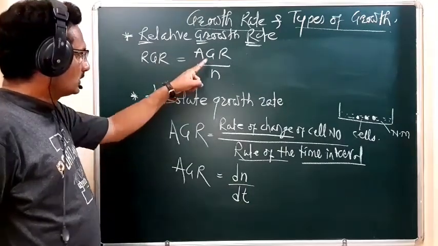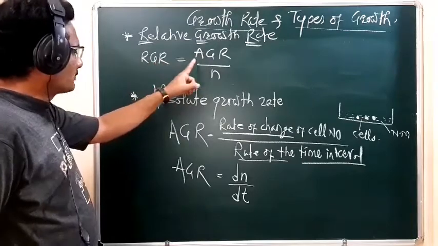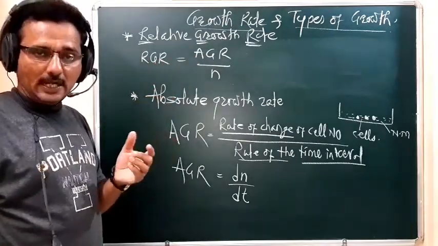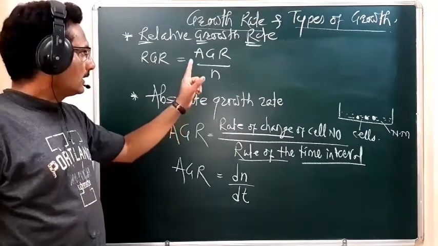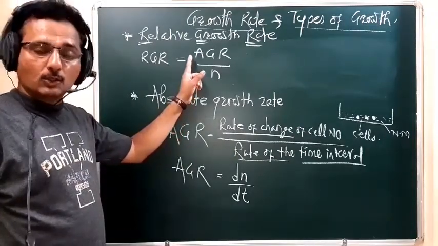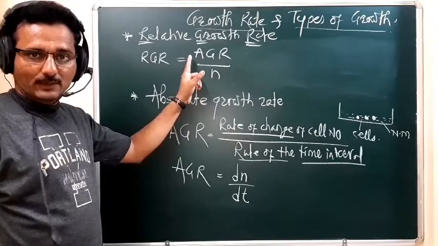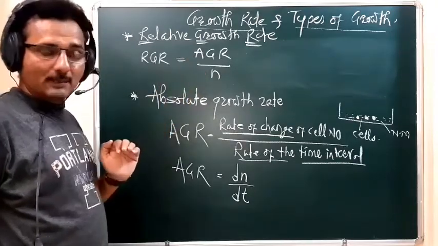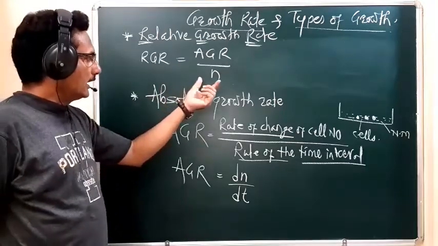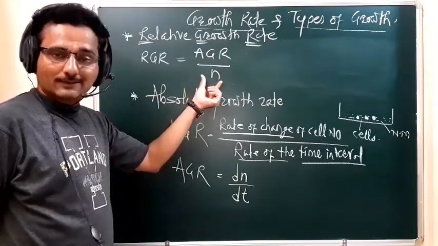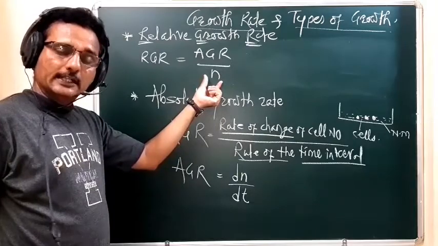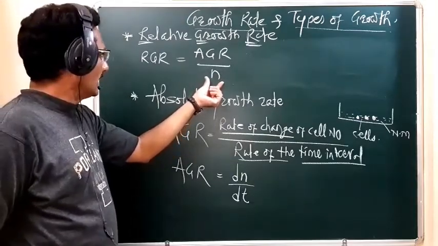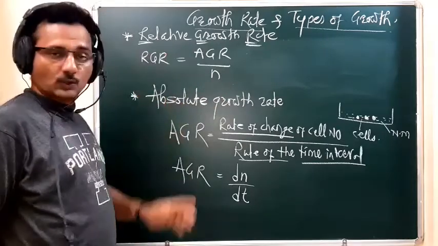Absolute growth rate means that after a certain time interval, the growth that actually took place at that time is divided by the actual number of cells present in that medium initially. That is called the relative growth rate.